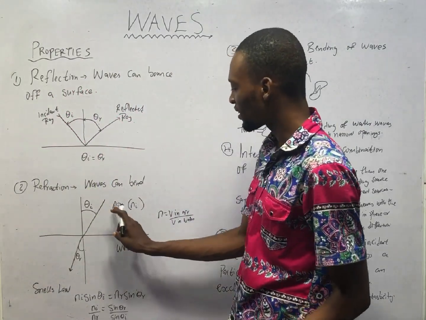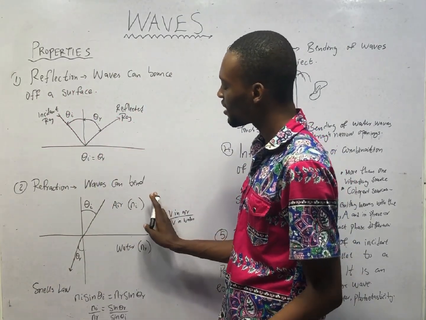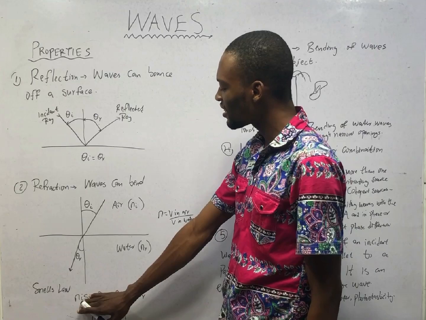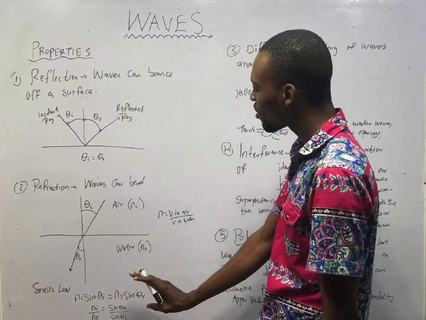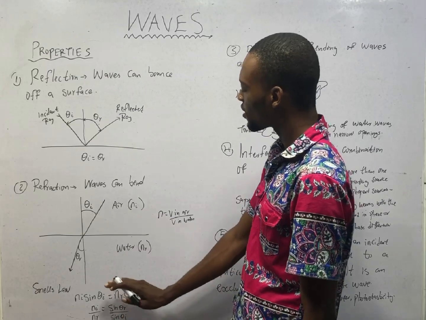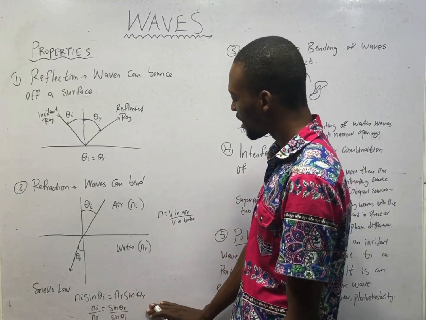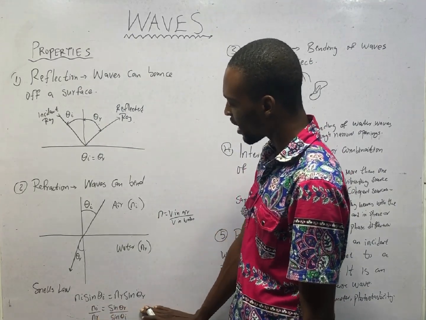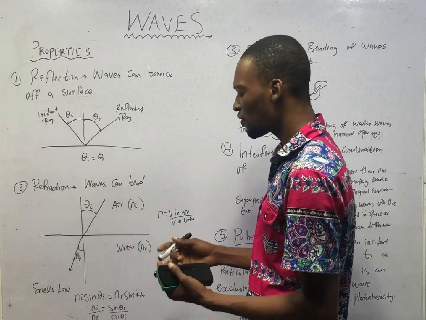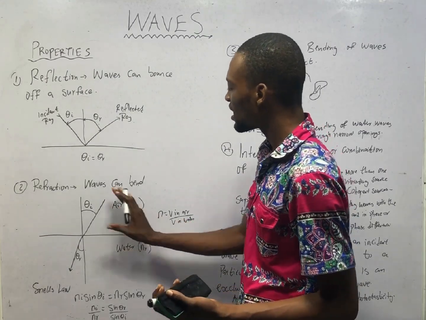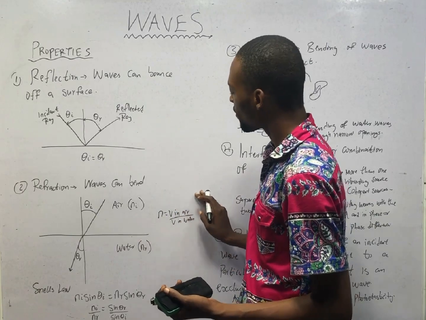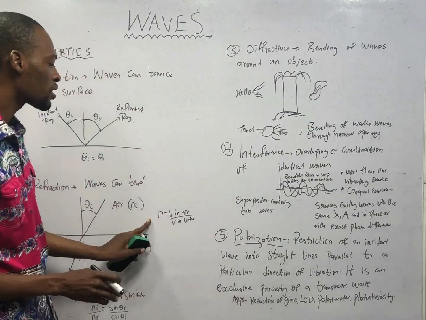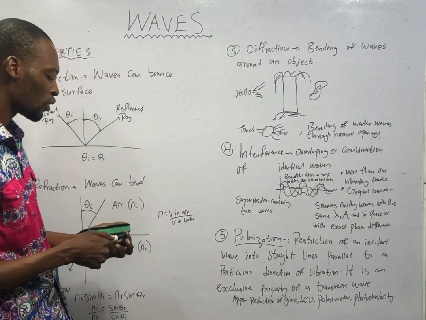So this is the refracted index. This is the incident index. So this is the angle of incidence, angle of refraction. So incident index times the sine of incident angle is equal to refracted index times sine of angle of refraction. So this is n_i over n_r equals sin θ_r over sin θ_i. And don't fail to know that the refractive index of this medium is simply the velocity in air over velocity in water. So refractive index is the velocity of wave in air over the velocity of wave in water.